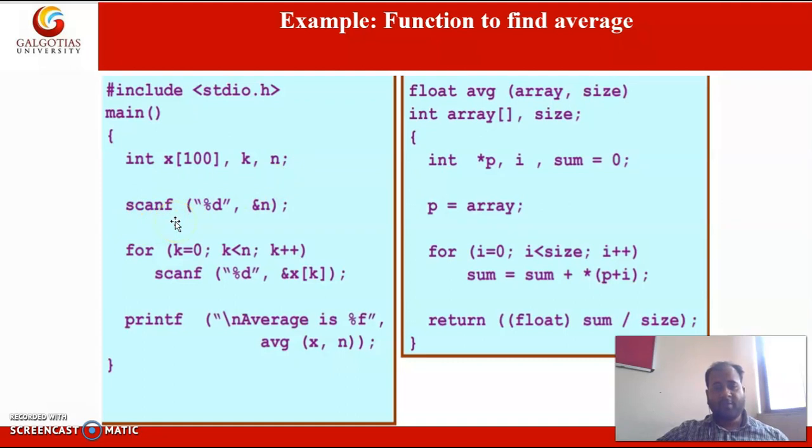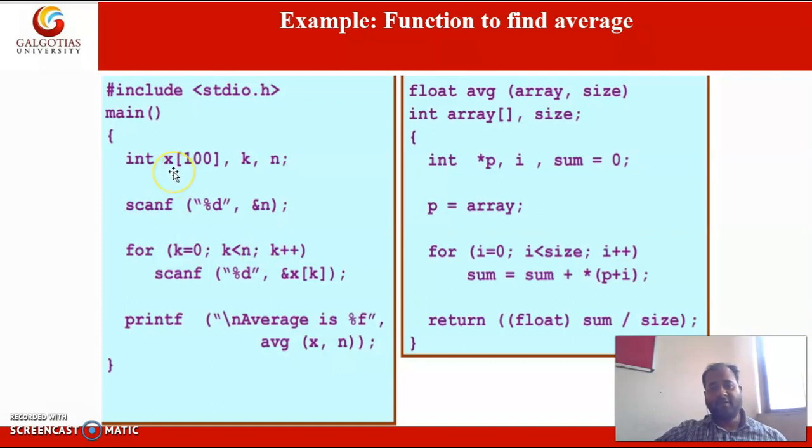Using scanf, we are taking the value of n, and n basically means how many numbers we are storing in the array variable x.